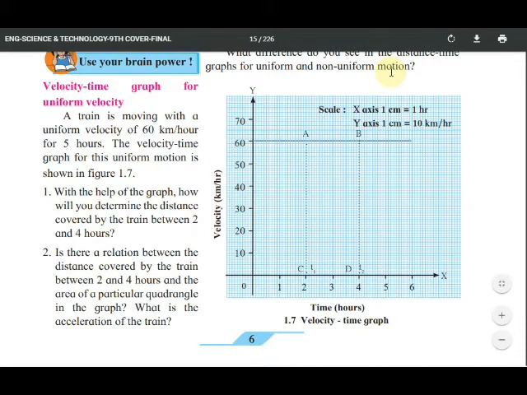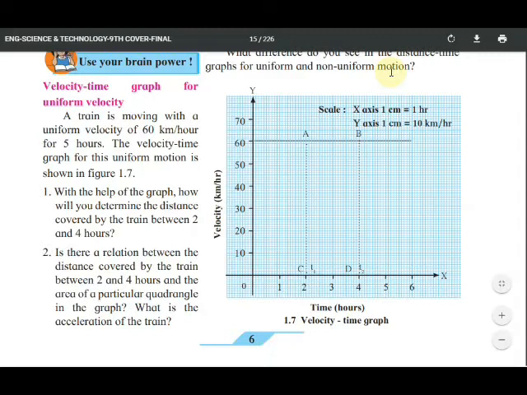With the help of the graph, how will you determine the distance covered by the train between 2 and 4 hours? Because it is uniform motion, it covers 60 kilometers per hour, so 2 hours gives 120 kilometers, yes or no? 4 hours gives 240 kilometers.